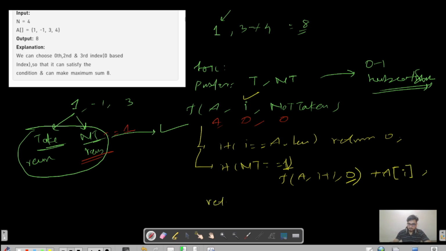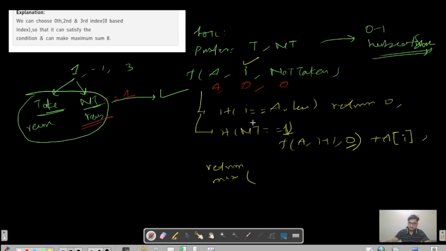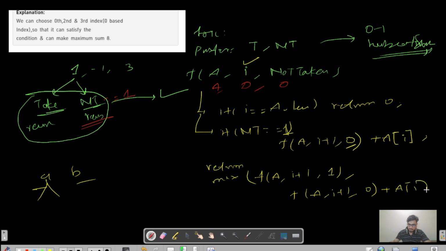Else, what you have to do is return the maximum. That is what is asked in the question, right? Either you have two possibilities, a and b: either you take it or you do not take it, and you have to return the maximum possible sum, right? So I will call the function of a comma i plus 1 comma 1, and then I will compare it with the function of a comma i plus 1 comma 0. Since I have taken the element, I will again add a of i in the function call, right?